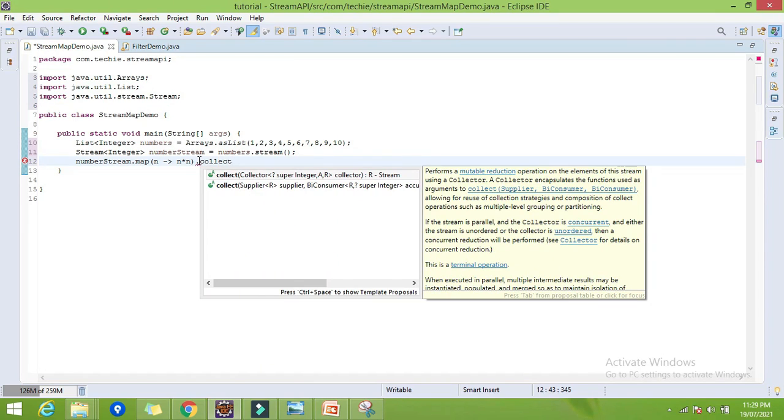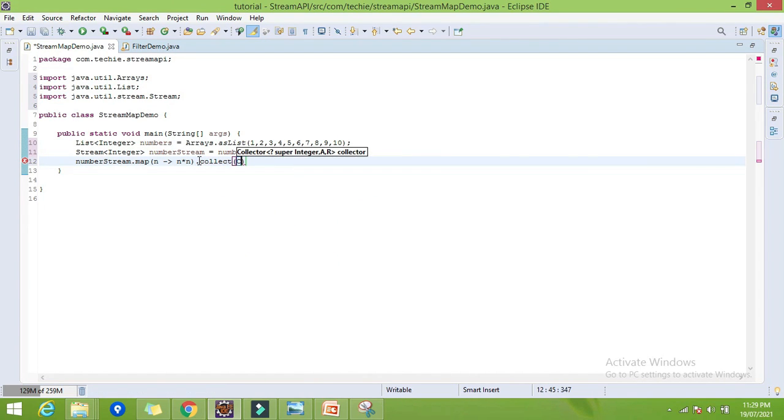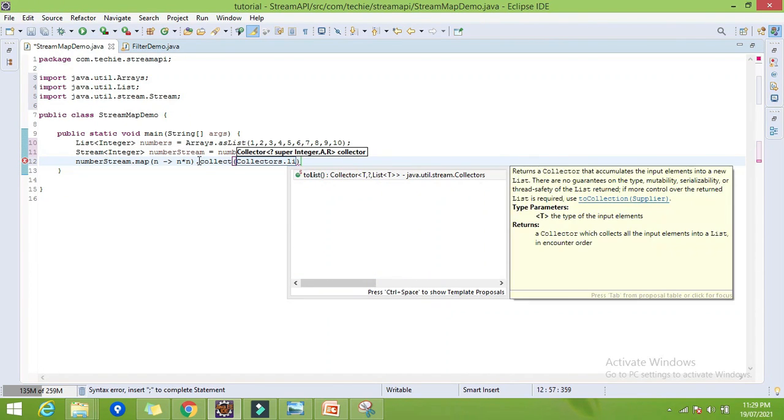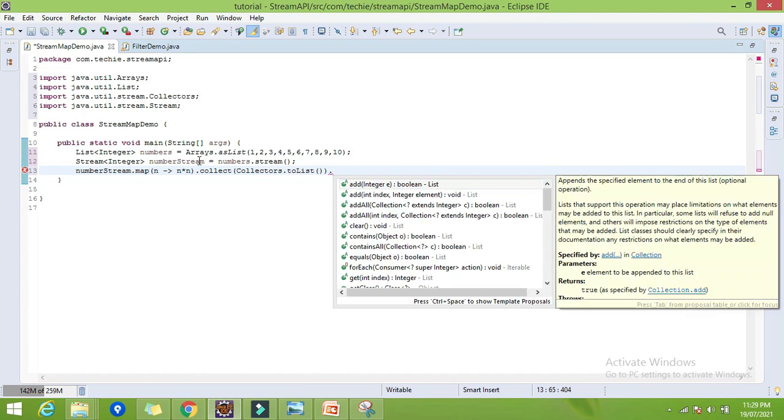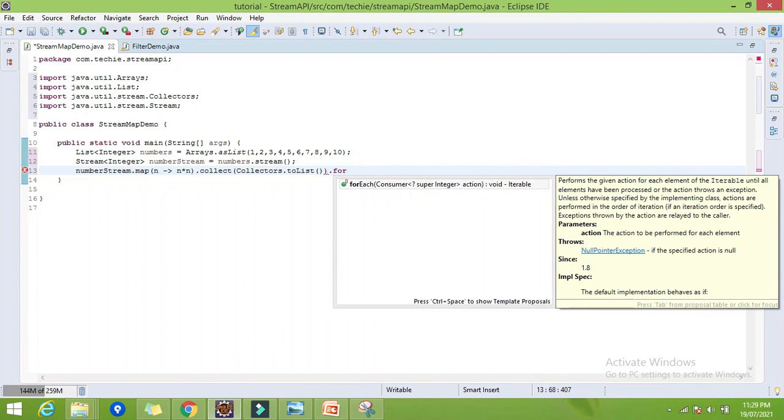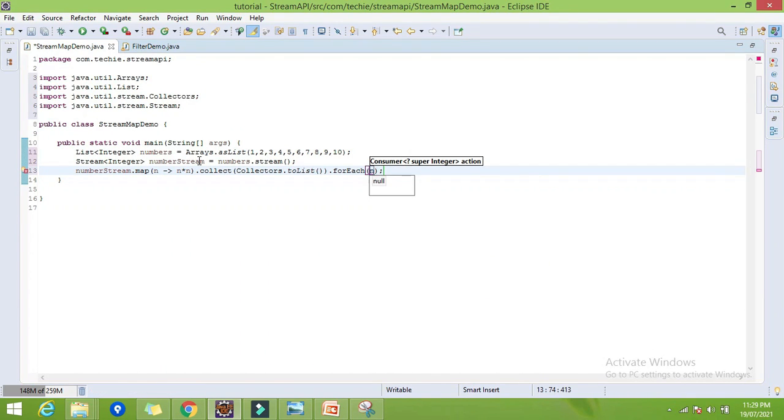So we have to collect this stream into the list, Collectors.toList. Now let me iterate it, print it forEach, again one argument n. Let me print this out, n, plus I will print the sum tab, or else let's print separately in each line.